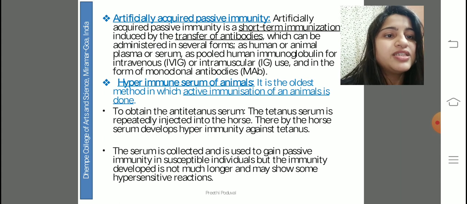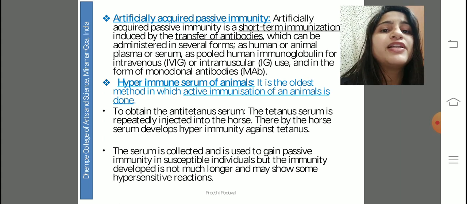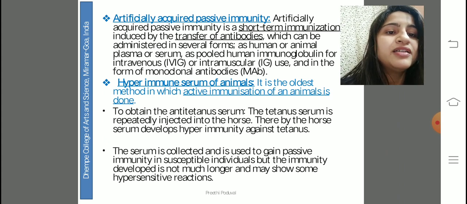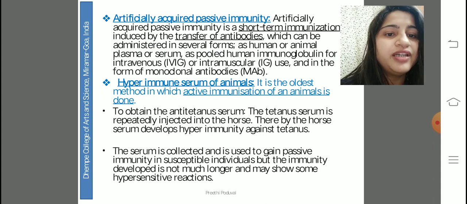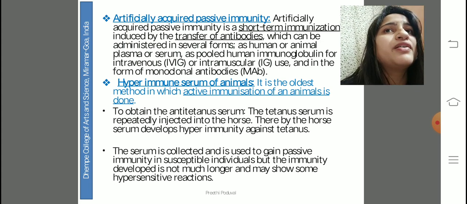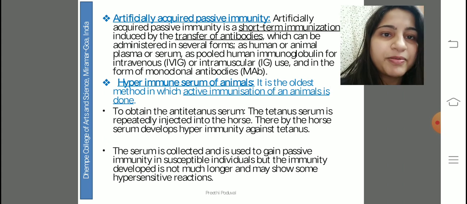When the tetanus antigen is repeatedly injected into the horse, the horse develops antibodies against it, and the horse antibodies are then collected to gain passive immunity. It is then injected into susceptible individuals. This may show some hypersensitivity reactions, and it may be required for immunodeficient people or people whose immunity is compromised.